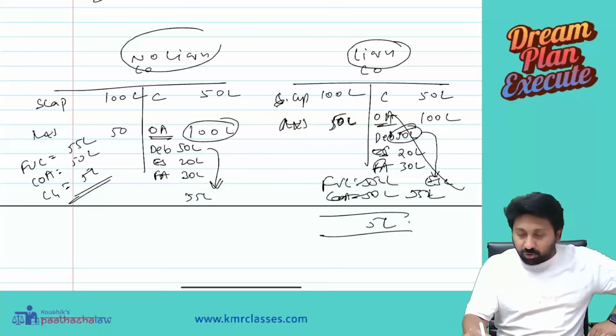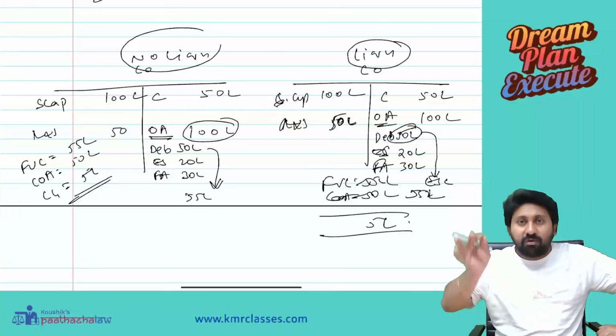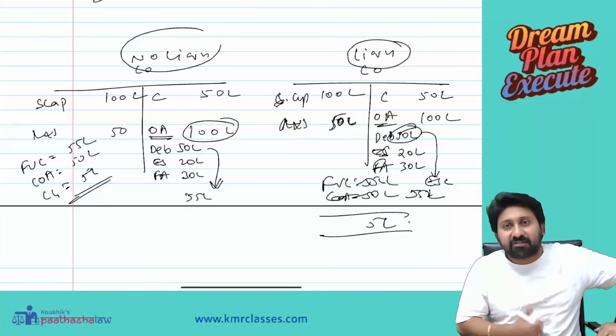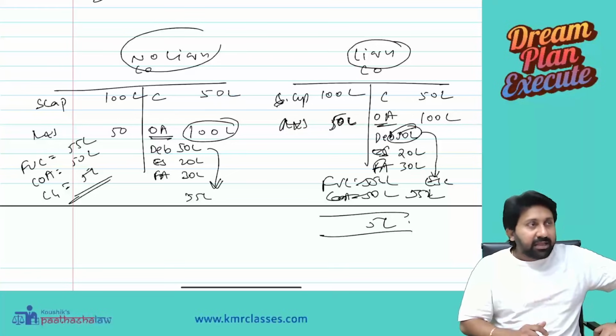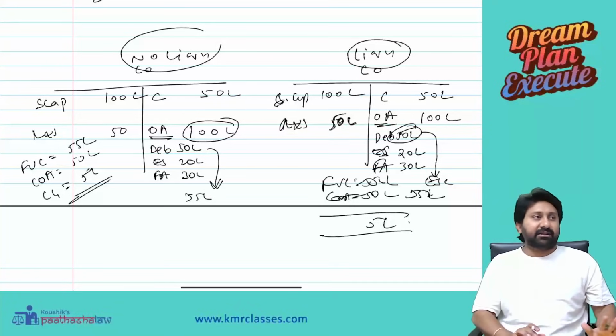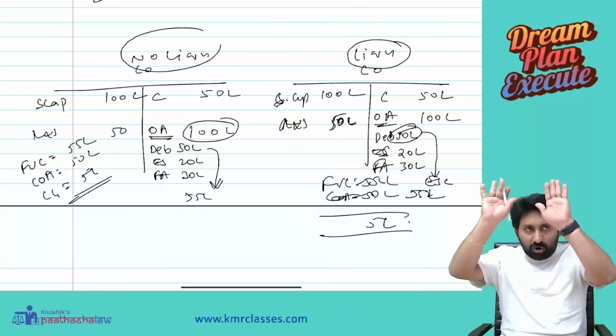Reason number one, if I treat it as a transfer, who will pay tax on that 5 lakh? Company. Where is the company? You have to pay after 1 year. After 1 year the company will not be there. It is liquidated. How will the company be liable? So that is reason number one. Reason number two is, this is the most important reason.